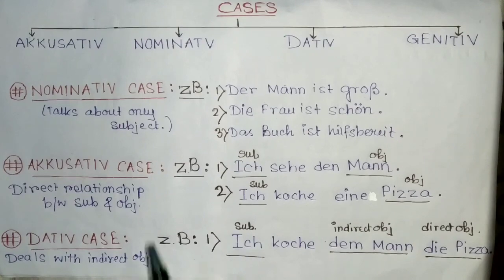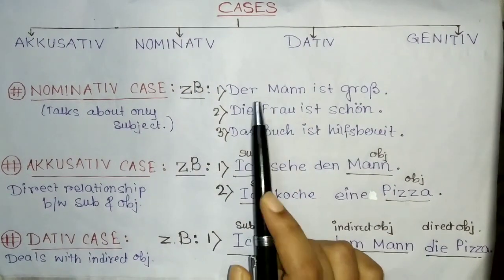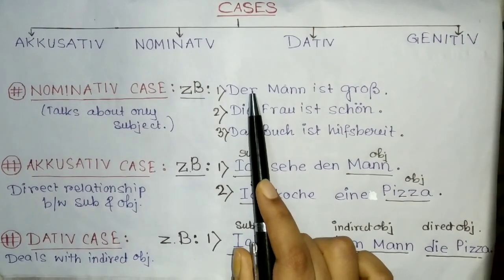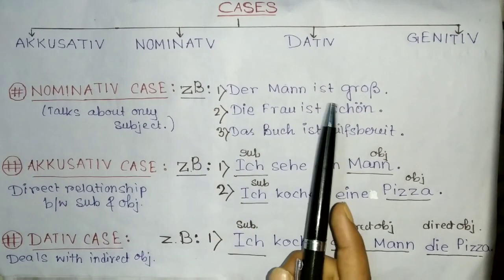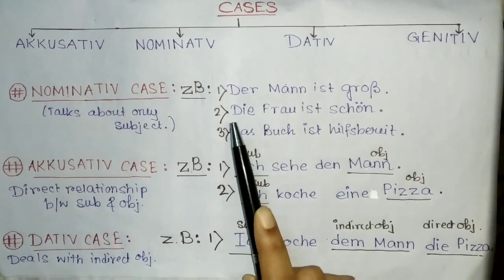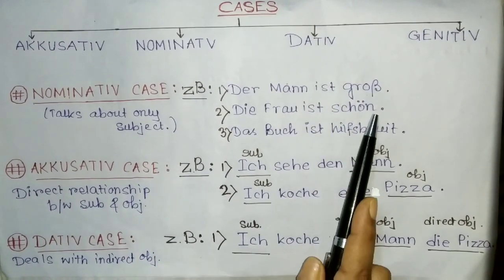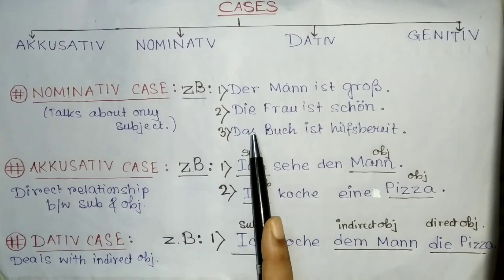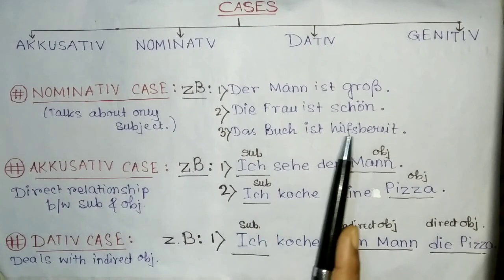In these kinds of sentences we find the nominative case. Zum Beispiel, here you see, der Mann ist groß. This means the man is big or tall, of a huge figure, I mean to say. Die Frau ist schön. The lady is beautiful. Das Buch ist hilfsbereit. This book is helpful.